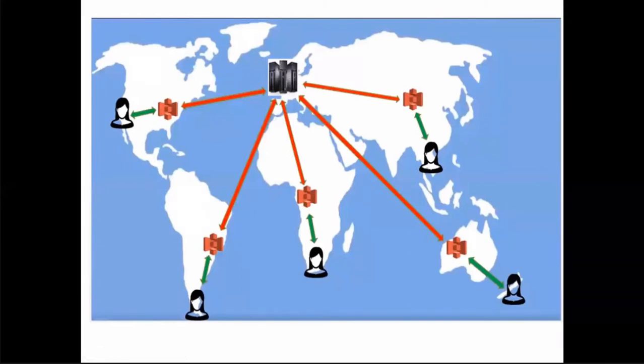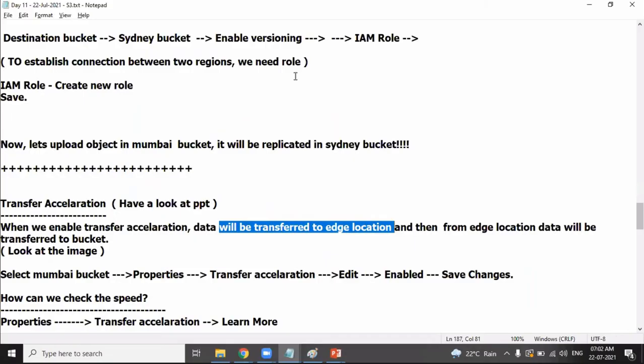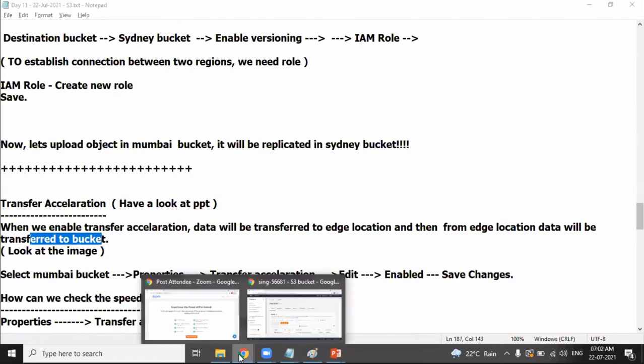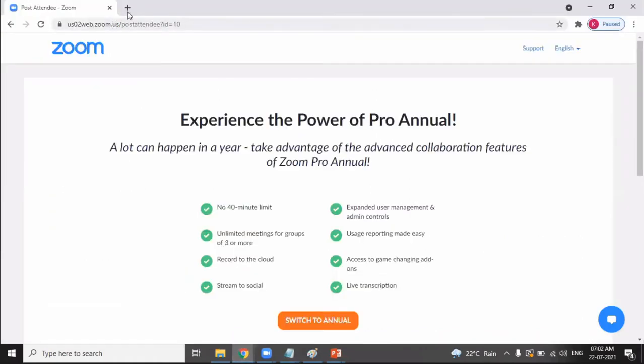It's a step and jump. First, whatever data the end user wants to upload to the bucket gets automatically uploaded into the edge location. That's the first part. From the edge location, the data will be uploaded into the bucket. Got it? Clear? So AWS uses the concept of CloudFront edge locations. The data will be transferred to the edge location, and from the edge location, the data will be transferred into the bucket. So edge locations are different and regions are different. I'll show you the infrastructure of AWS with respect to edge locations.